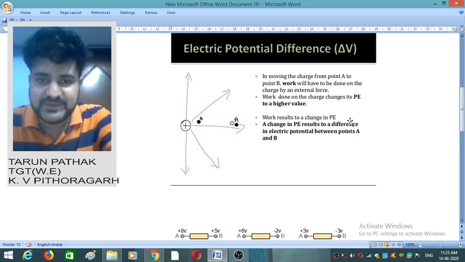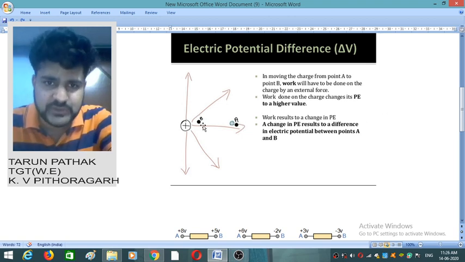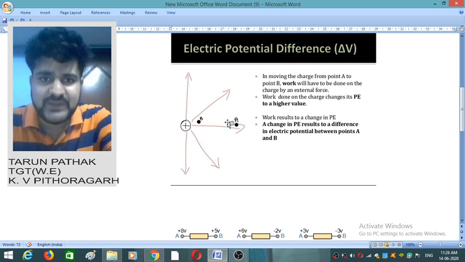In the previous case we were bringing a unit charge from infinity to some particular point, but here when we define potential difference, we are measuring the amount of work that we perform to bring charges from one point to another point.